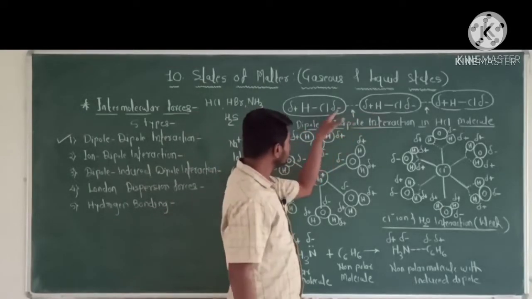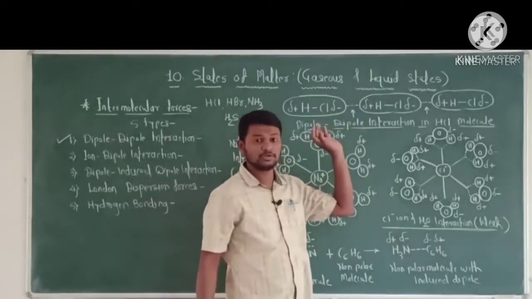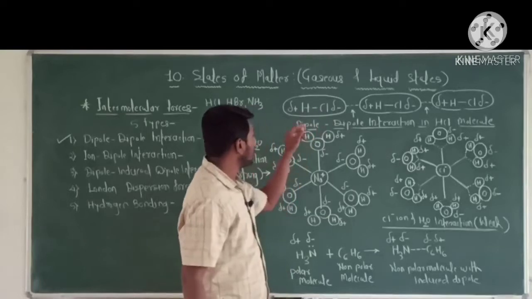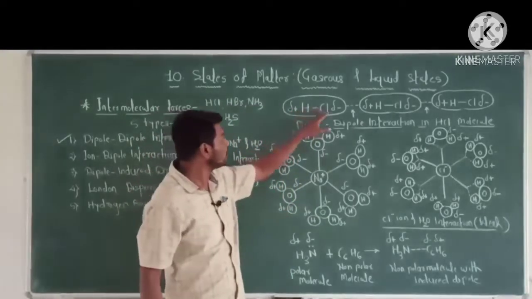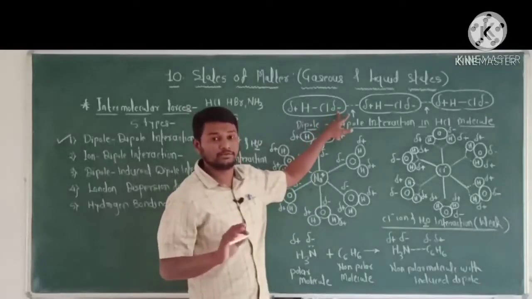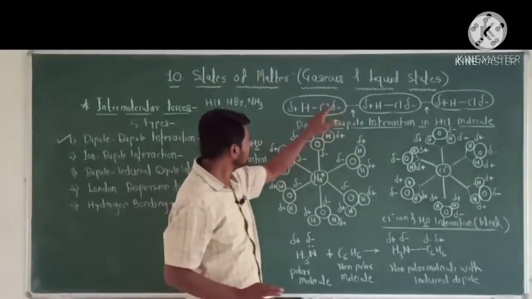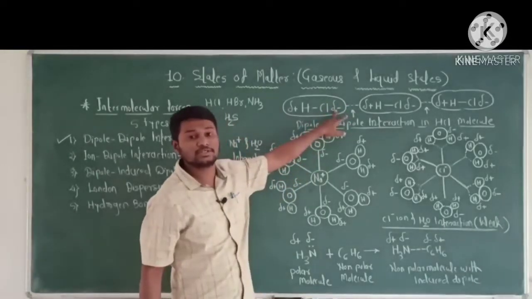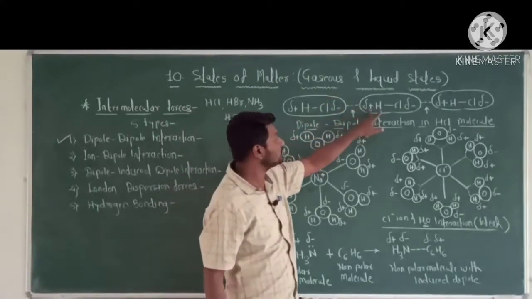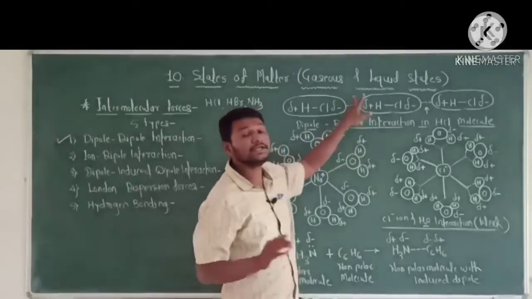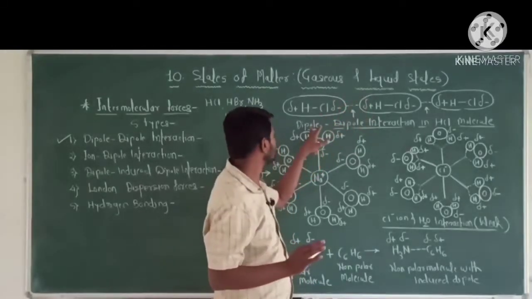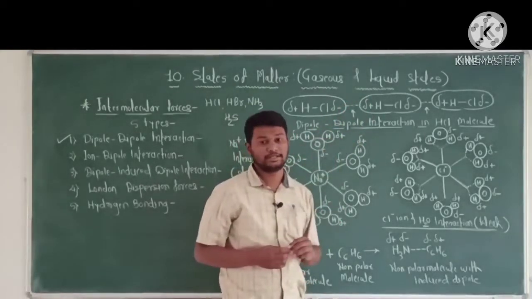Now consider the polar HCl molecule. In the HCl molecule, hydrogen carries a partial positive charge and chlorine carries a partial negative charge. Here, the partial negative charge of chlorine interacts with the partial positive charge of hydrogen and generates the interaction. Such interaction is called dipole interaction.